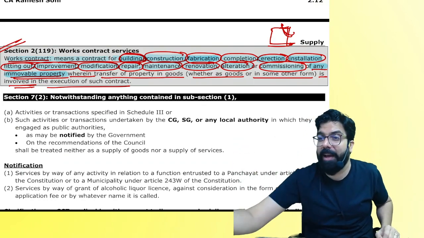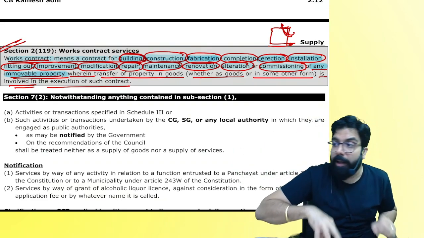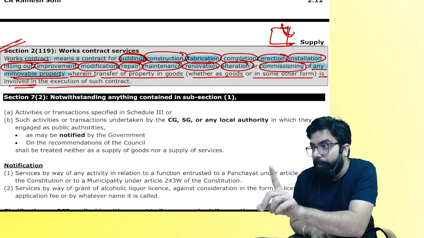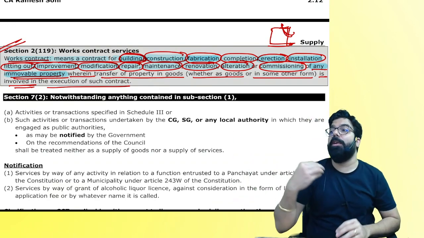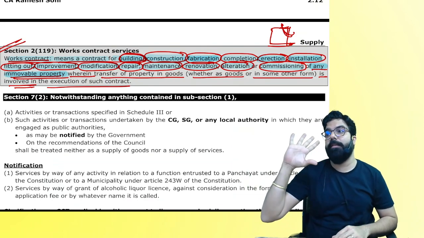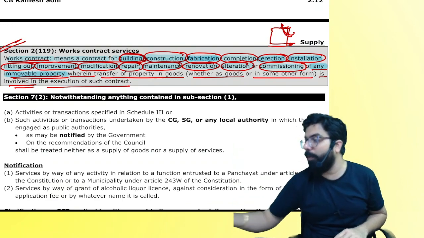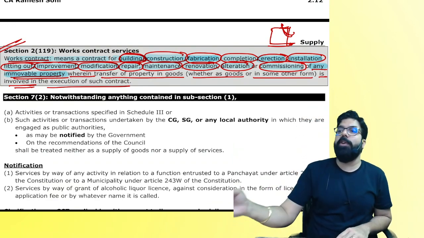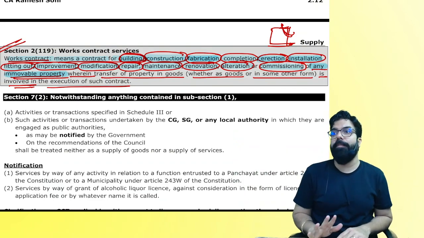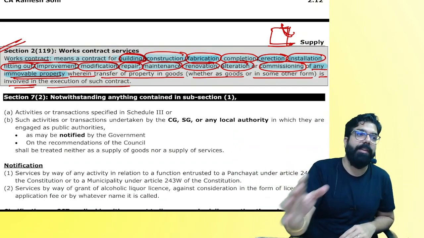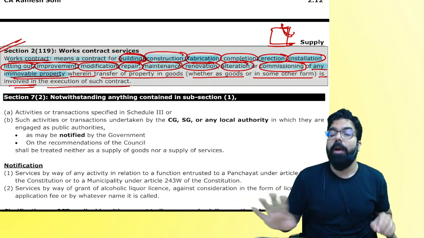Construction, repairing, renovation of an immovable property, in which you gave the material also, in which you gave the service also. You are giving me what? Works contract service. Are we clear, everyone? For example, the floor which is there is broken. I told you, get all the tiles, get your laborers and repair the floor. Is it works contract service? Yes or no, everyone? Yes, because it is in relation to immovable property.